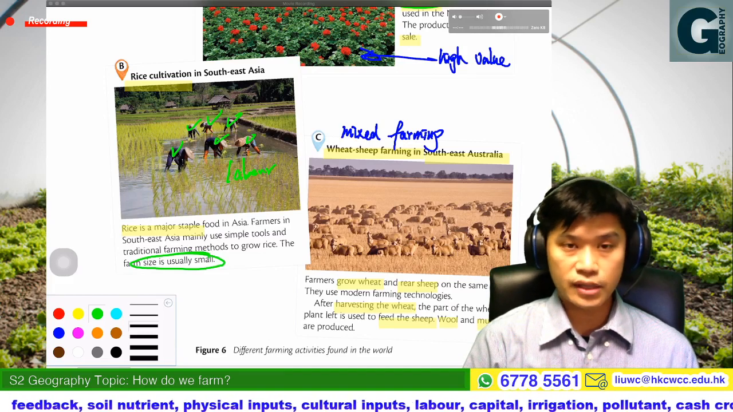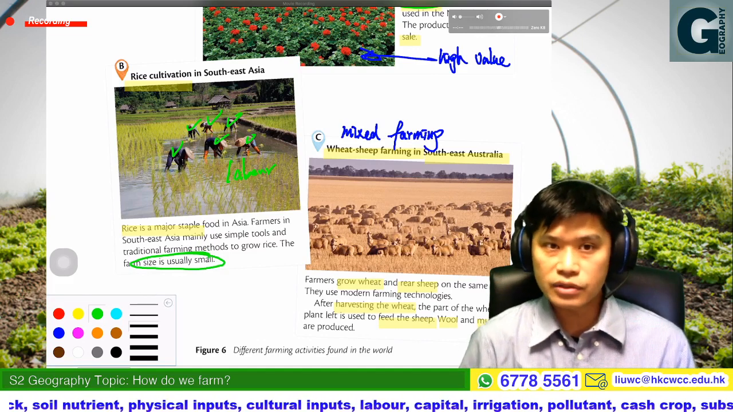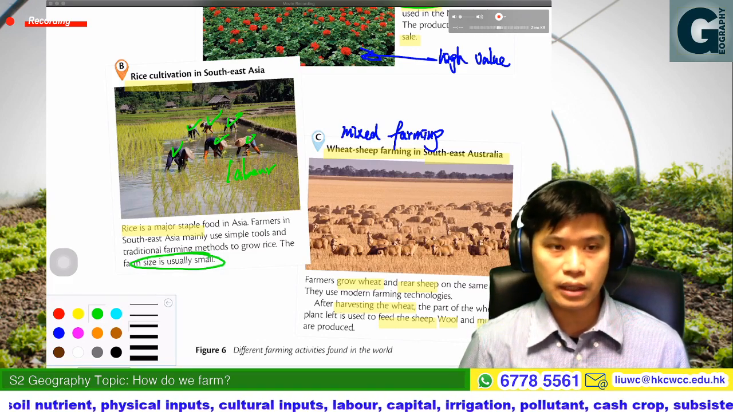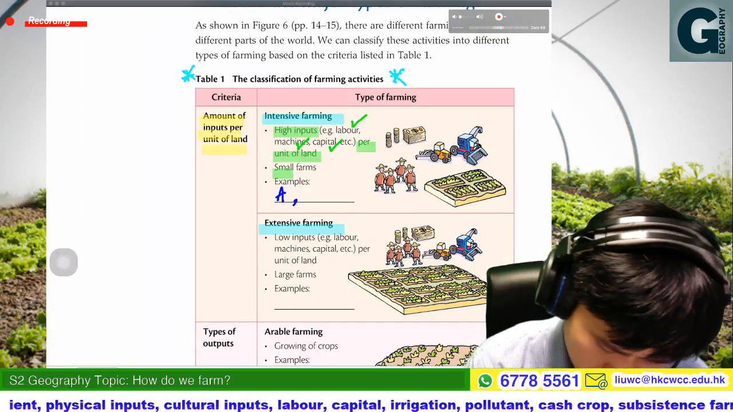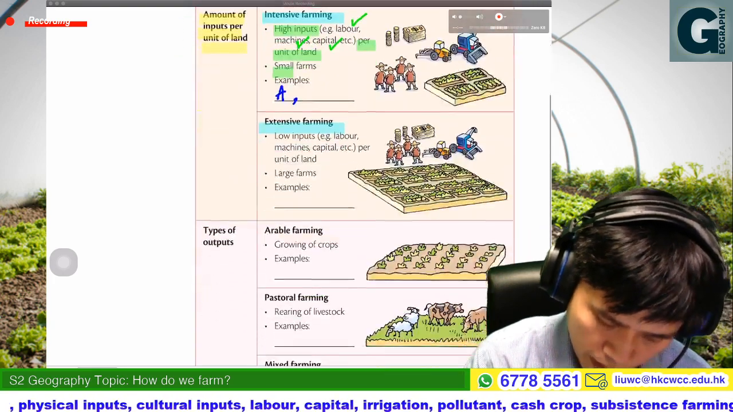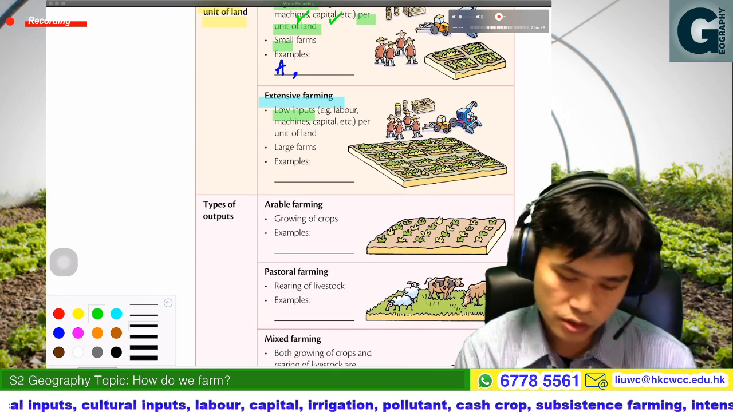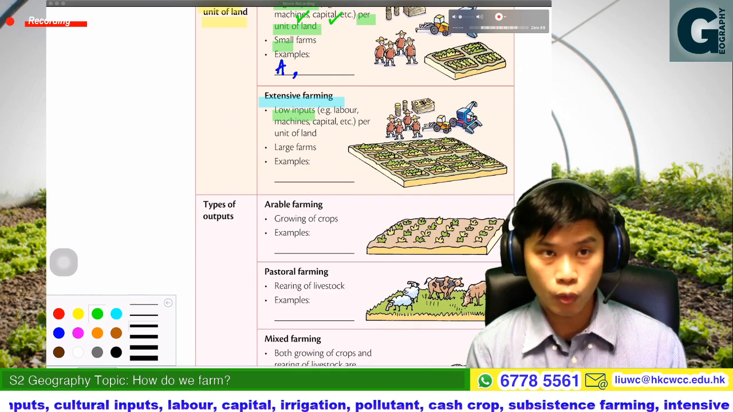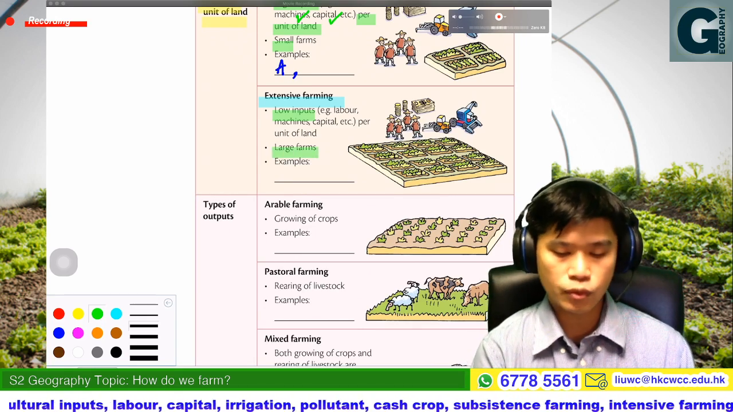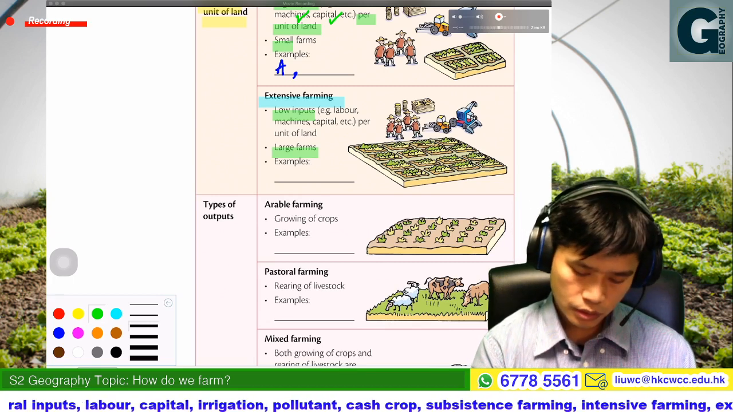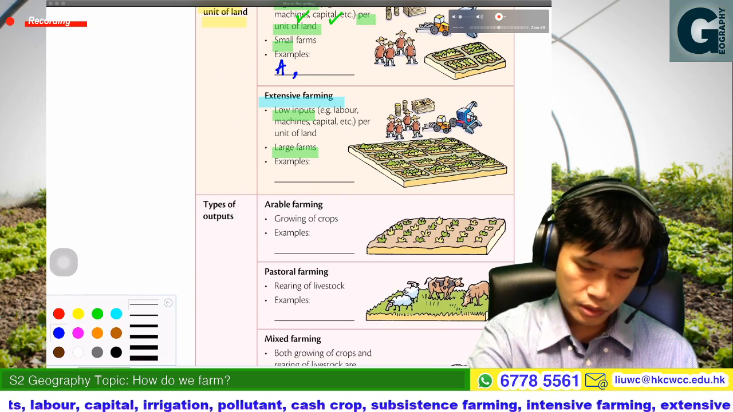Okay, so in the case of rice cultivation, the input of labor would be high. So that's why we may call it intensive farming. On the other hand, what would be extensive farming? Extensive farming is where the input per unit of land is low. Comparatively, the farm size would be large. So therefore, let's have a look at the examples.